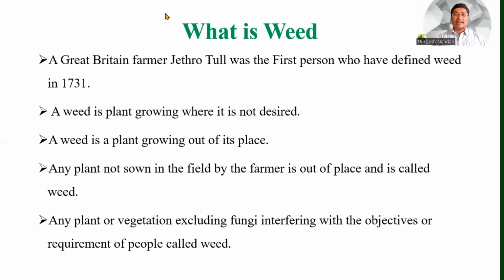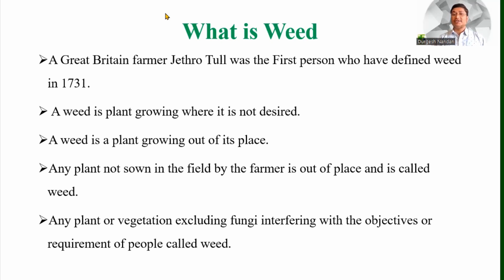If any plant is not sown as a crop by the farmers in the field but it has germinated, whatever plant it is, whether a crop plant or not crop plant, any herb, whatever the category, if it is not sown by the farmers but it has germinated, that means it is a weed.